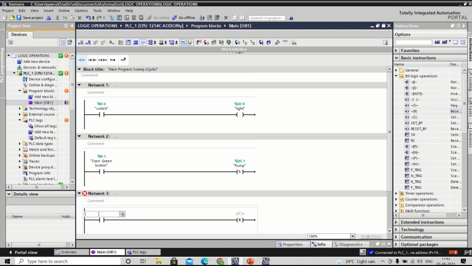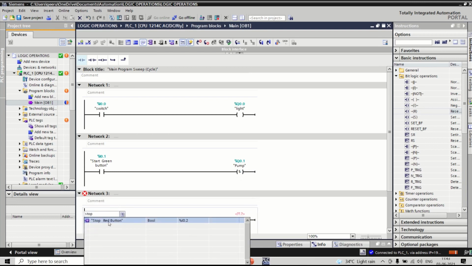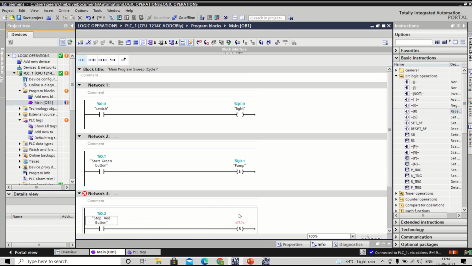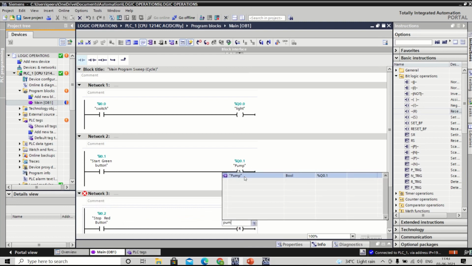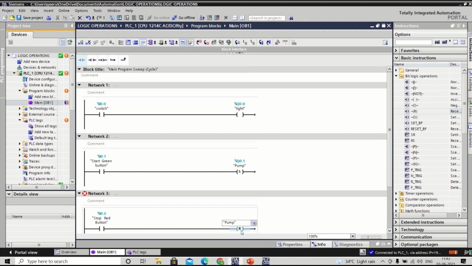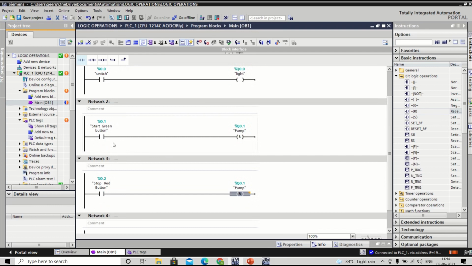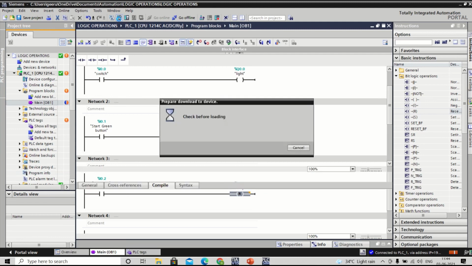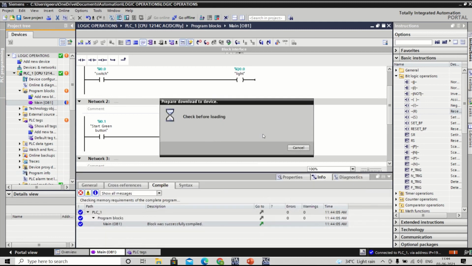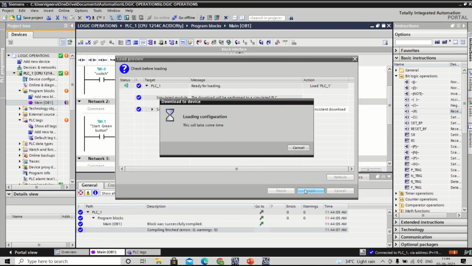Now just see this stop red button. Whenever you click this button, again the same pump should be 0. So it should be reset. Just see the program, guys. When I click on start button, pump will on. When I stop, again the same pump will off. Now download this program to the virtual PLC which is already opened by us.